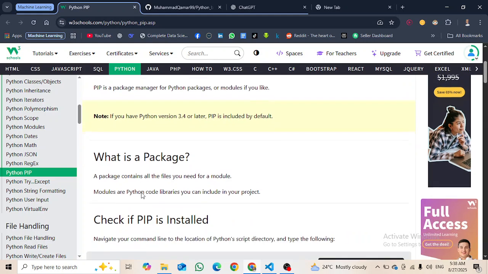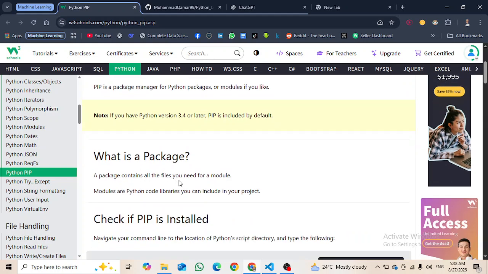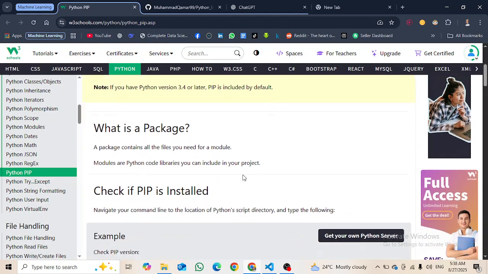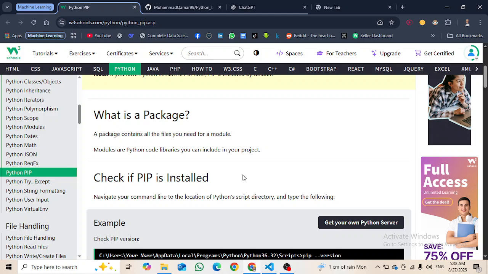So what is a package? A package contains all the files you need for a module. So for a module, the files we need are all included in the package. You can say that when we have a bunch of modules, such a bunch is called a package. Okay, modules are Python code libraries.